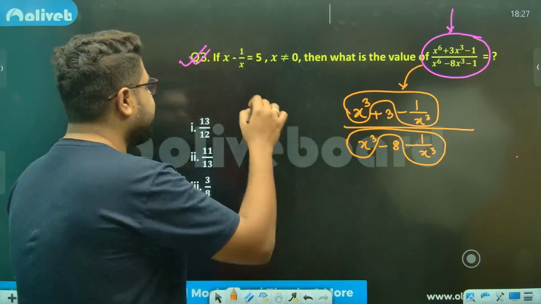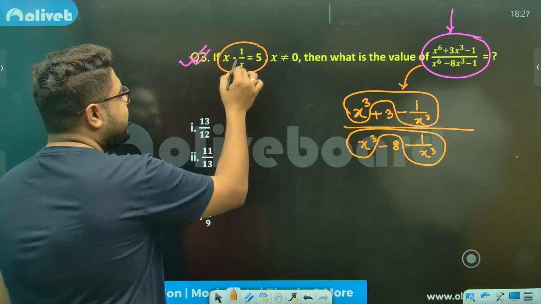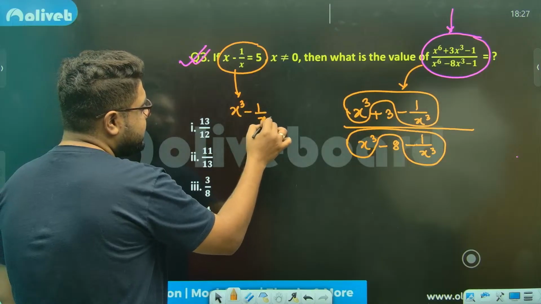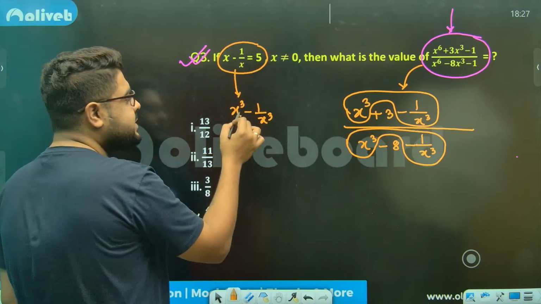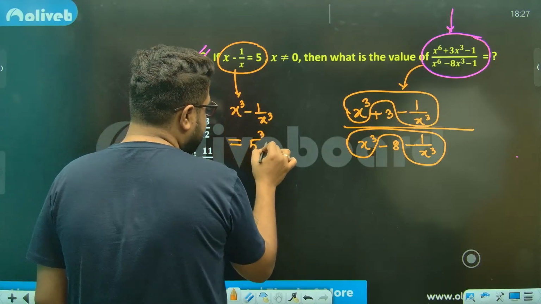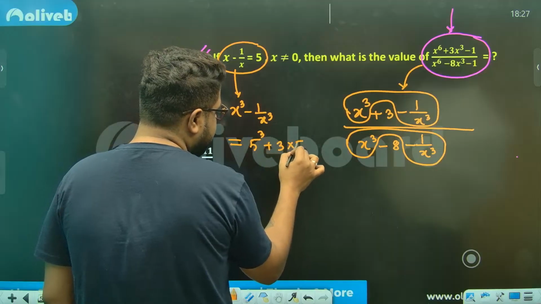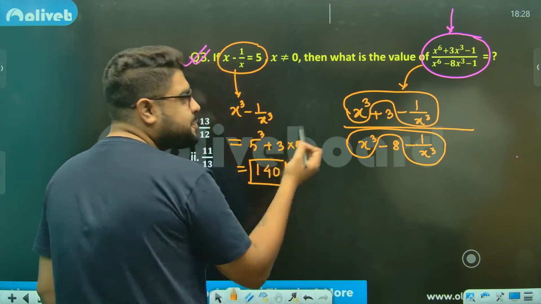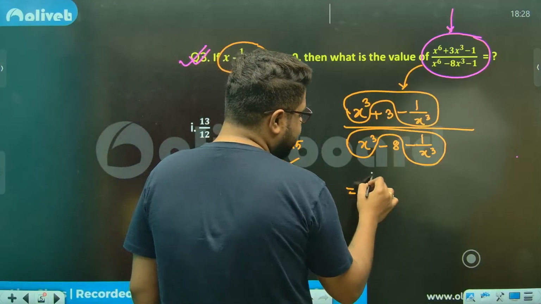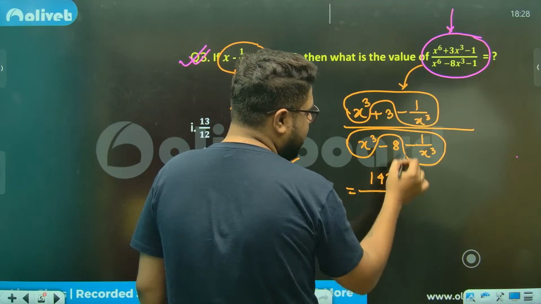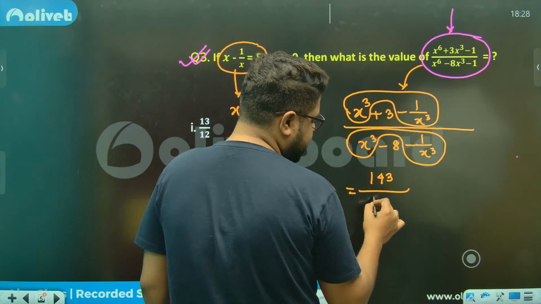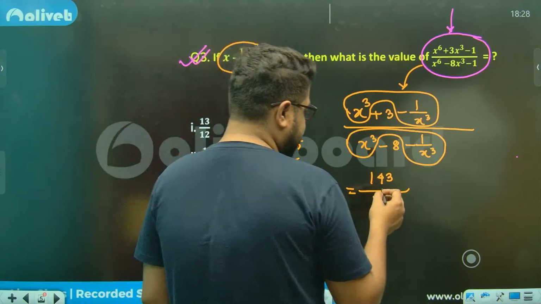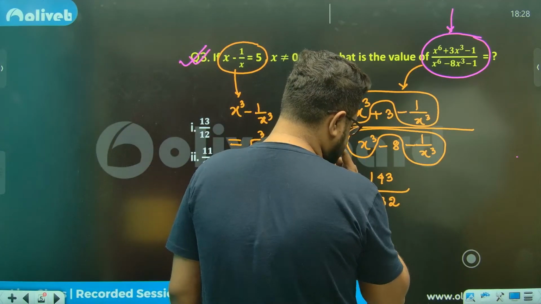Now I know x minus 1 by x. And very simply, I can figure out x cube minus 1 by x cube. Minus to minus means 5 cube plus 3 into 5, so 140. So just put the value. The upper one will be 140 plus 3, 143, and this is 132. Do the calculation however you can.